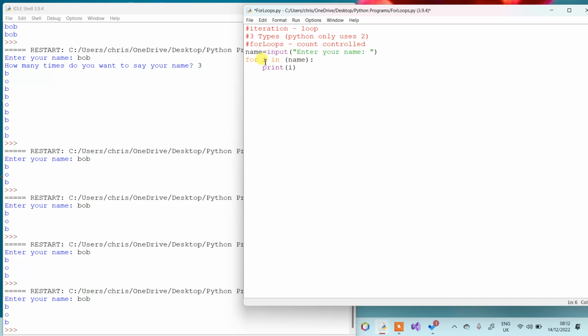All right, I would strongly recommend you stick to one character or something that makes sense in your code, like name or number or whatever you're using in your code, just so you can keep track of it and you have less likelihood of getting an error. All right, so that's the for loops.